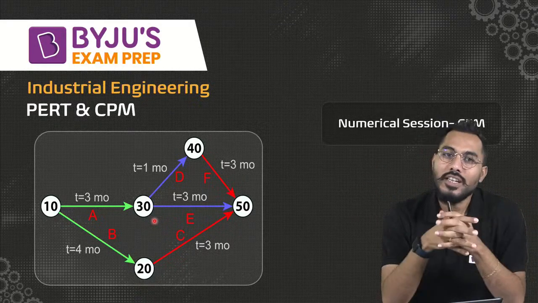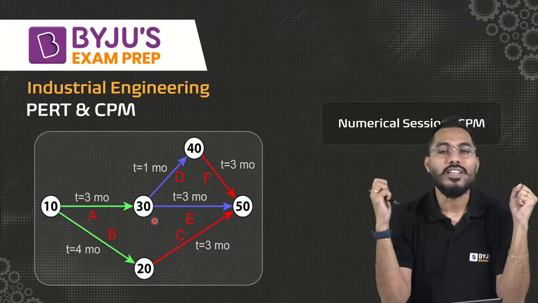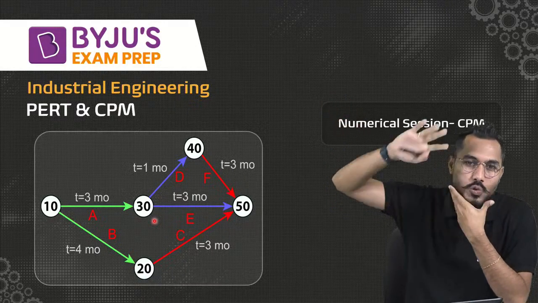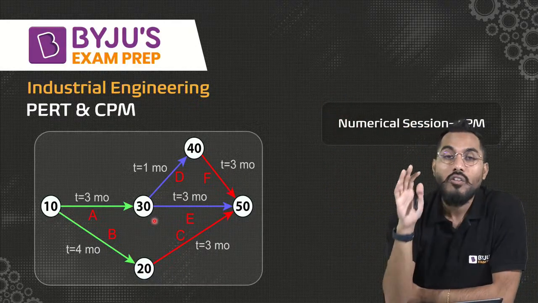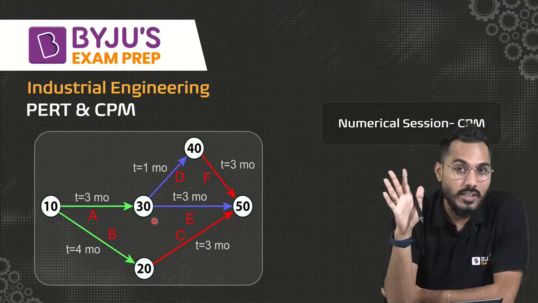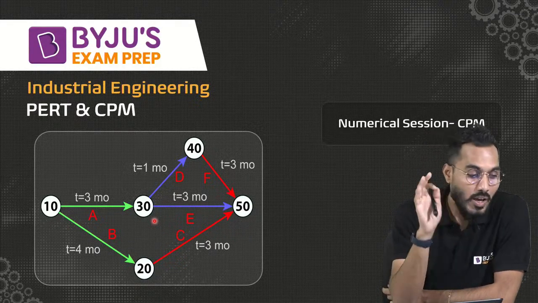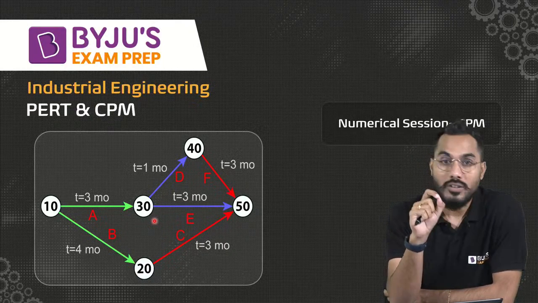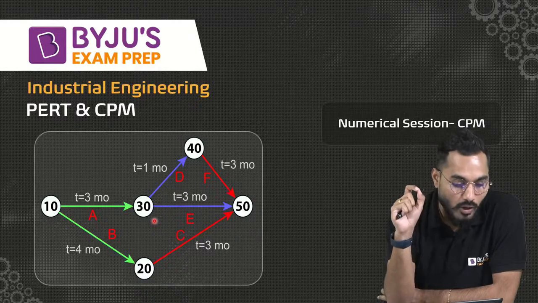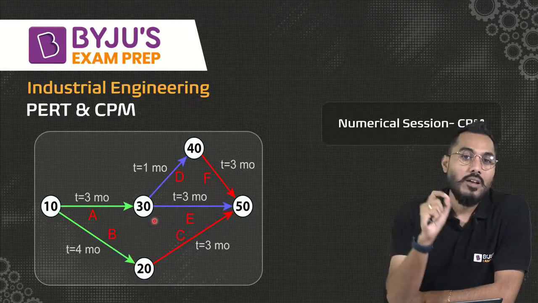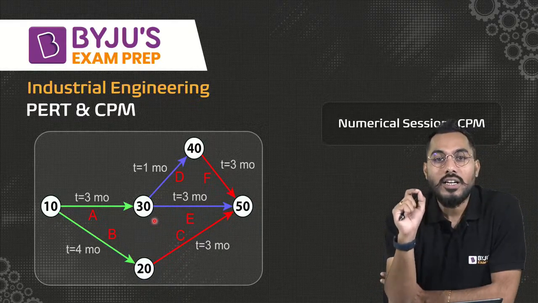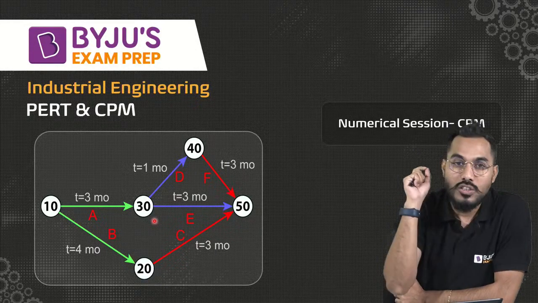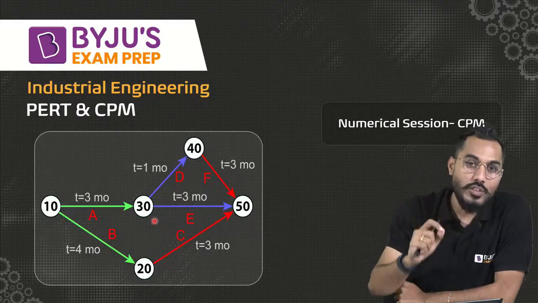We are in the Champion Series, the Industrial Carnival. Yesterday we saw two interesting topics, and today we have very important topics of industrial engineering. It can be considered the heart of industrial engineering: PERT and CPM. Along with that, we are also going to discuss inventory control. One important thing: the GATE examination cannot be conducted without a question from PERT-CPM and inventory control. There is a high probability that a question on this topic is asked.